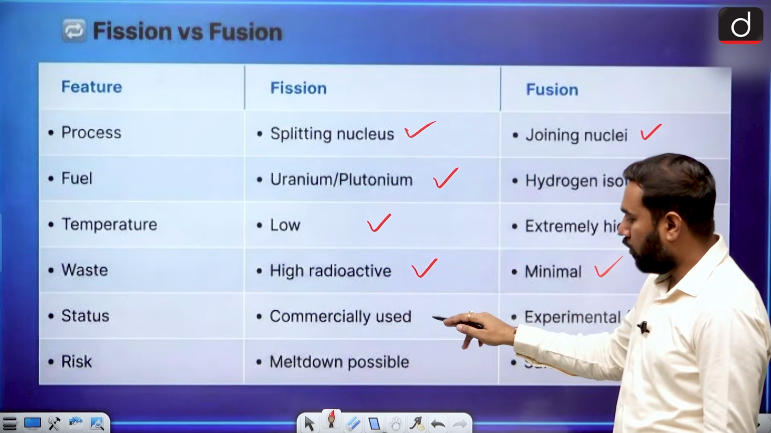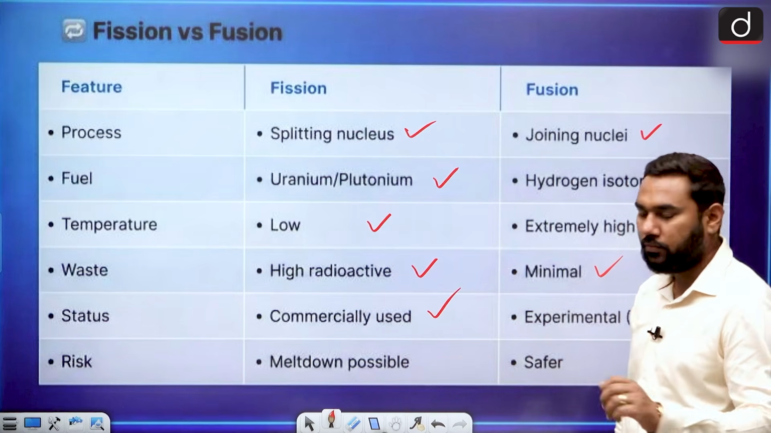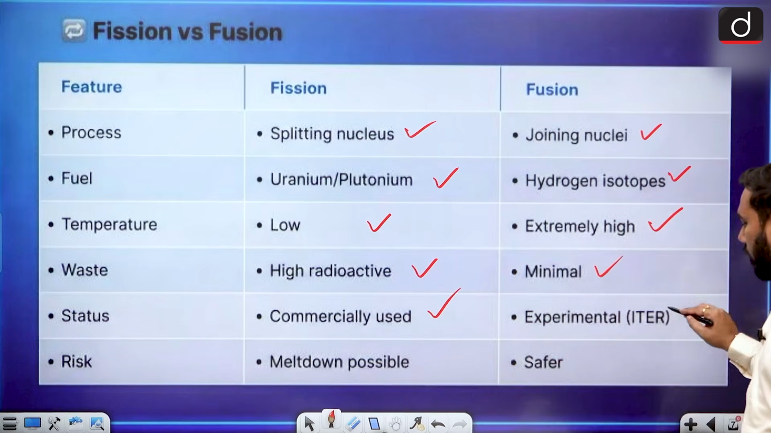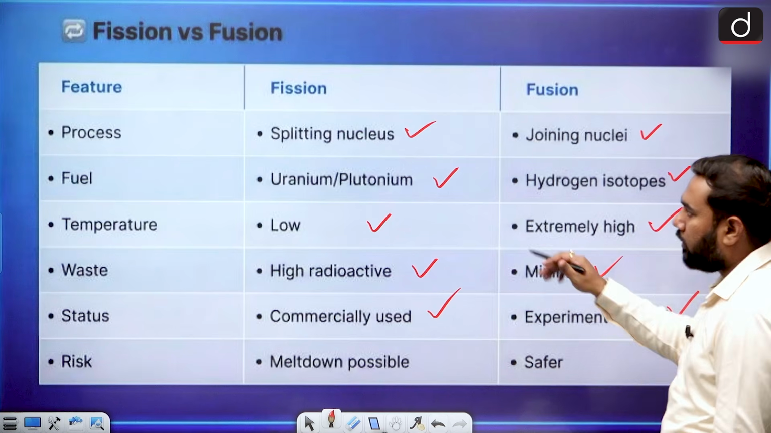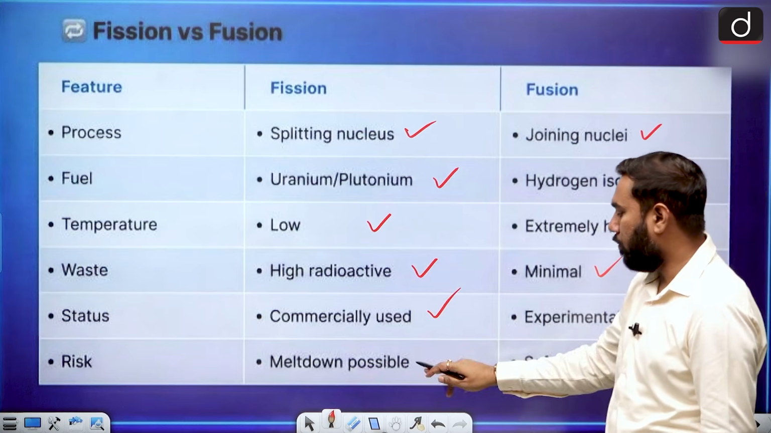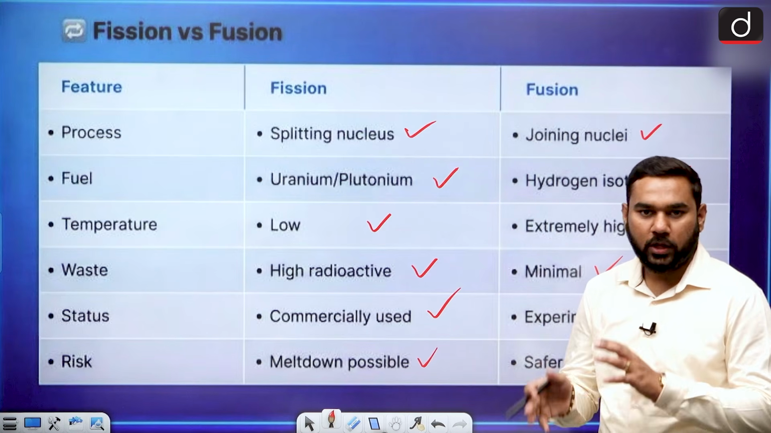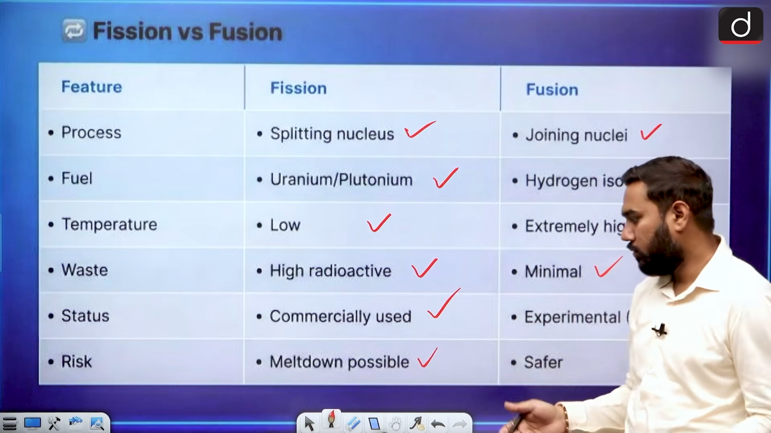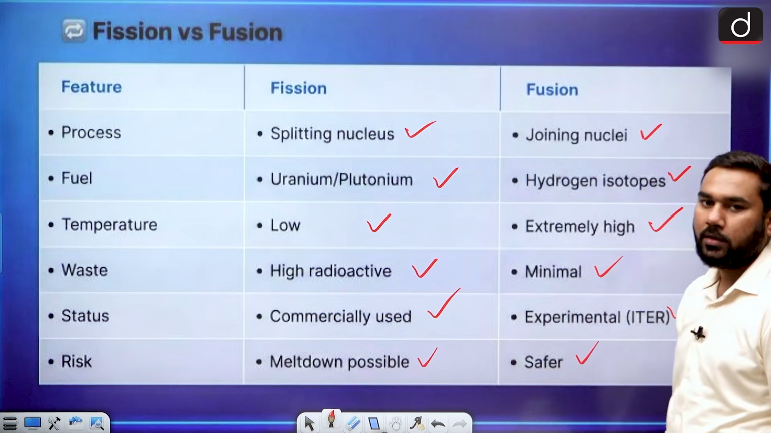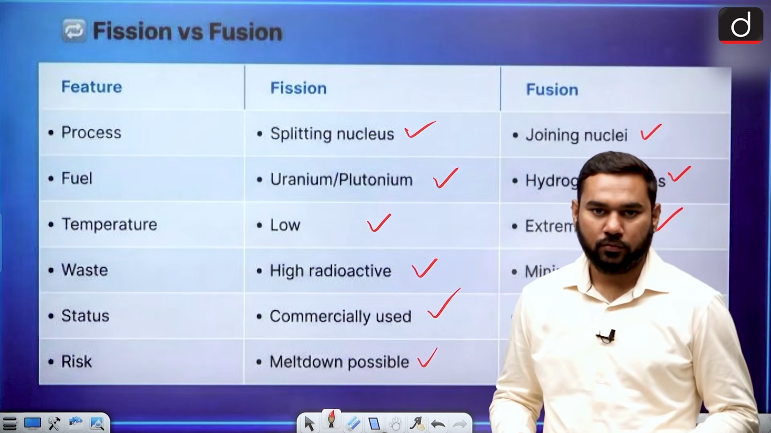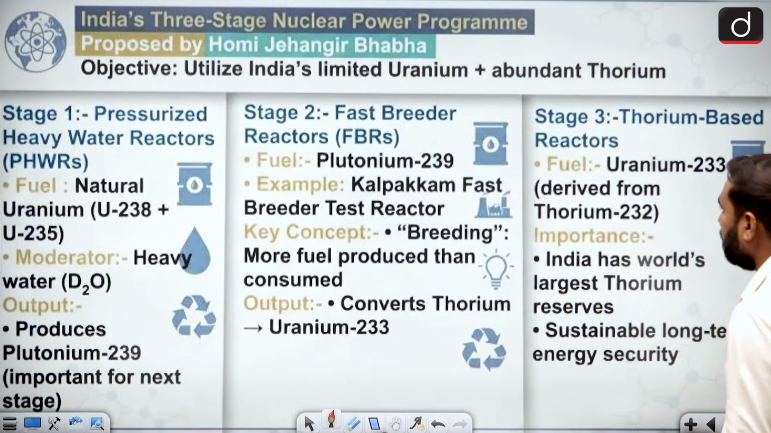What is the status? Fission reaction can be commercially used currently. All the reactors that provide you commercial energy are based on fission reaction, but fusion is only experimental, that is your ITER. But what are the risks in fission? It can melt down. It means if you cannot properly cool down your reactor, it can melt down. Very big risk, but fusion is comparatively safer. But we cannot have it yet. We want to develop it, and in a futuristic approach maybe we can have it.